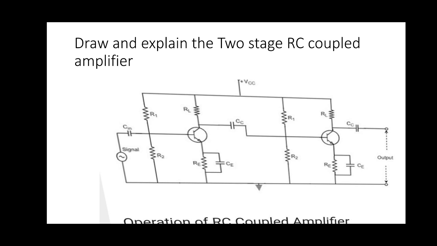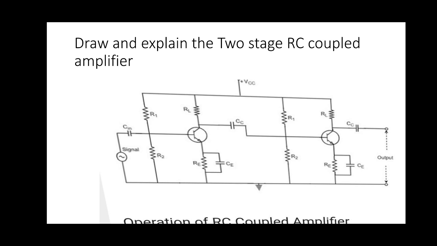This amplified signal is given to the base of the second stage through the coupling capacitor CC, so the amplified signal, which is of greater value than the input, is given to the base of the second stage.